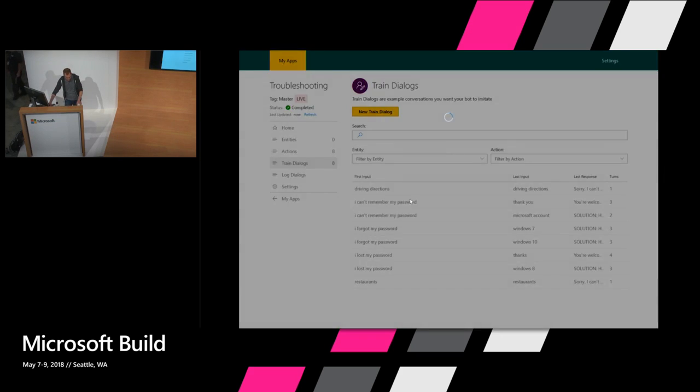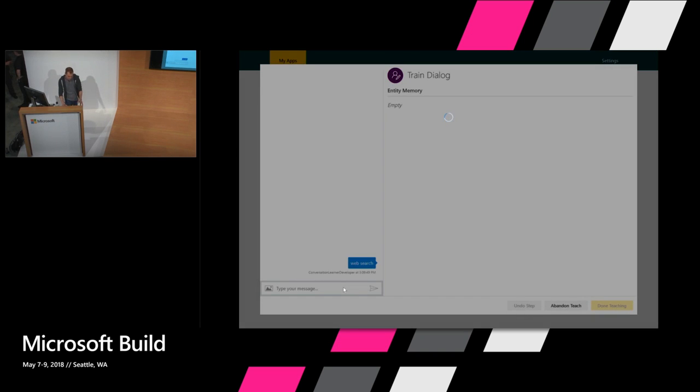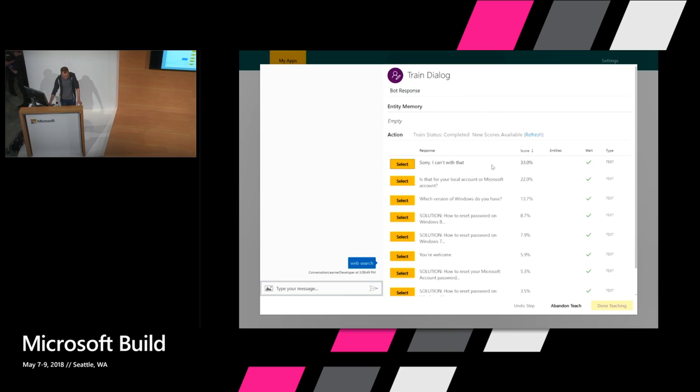And now we can explore and see if we've really got the beginnings of mastering those new behaviors. So before, I think I had restaurants and driving directions. Let's type in web search. Now, this is machine learning, so there's no guarantee we're going to get it right with only 2 examples. But here, yeah, that's the model's best prediction.